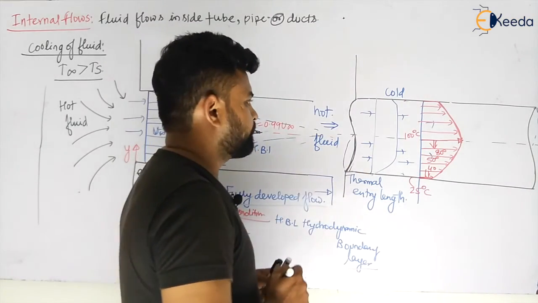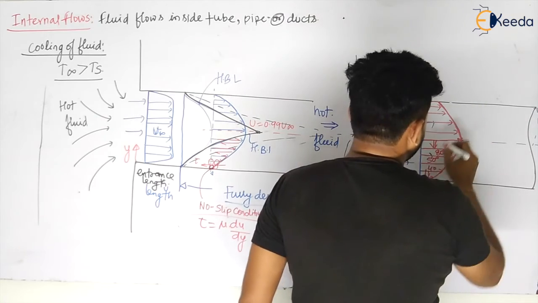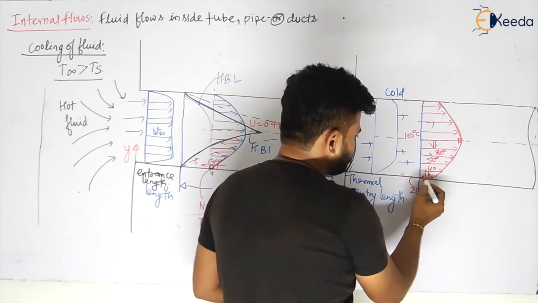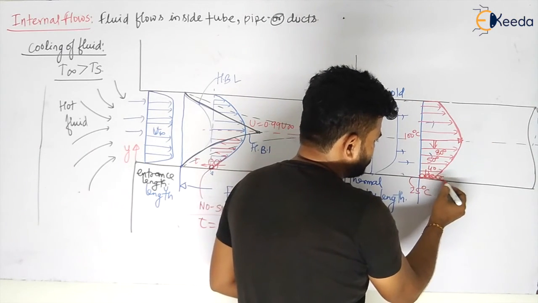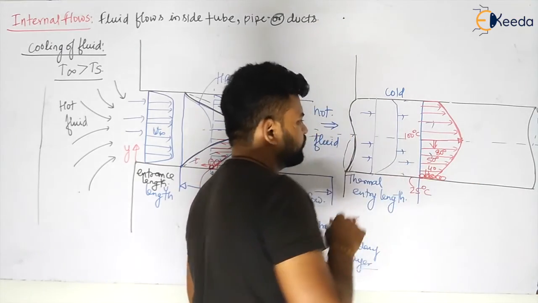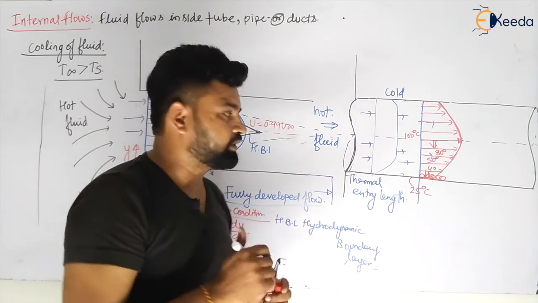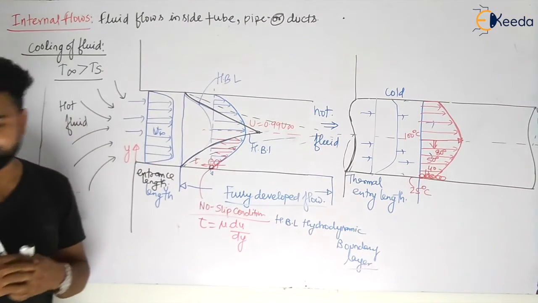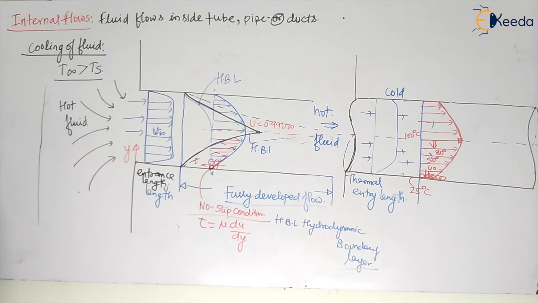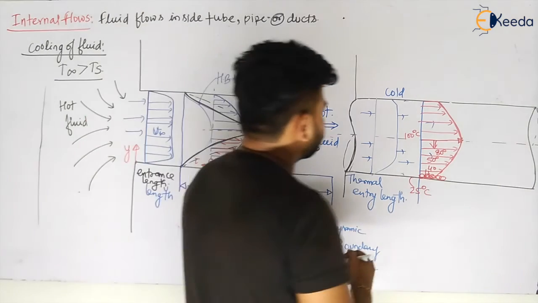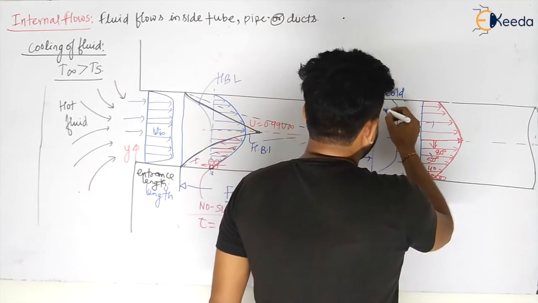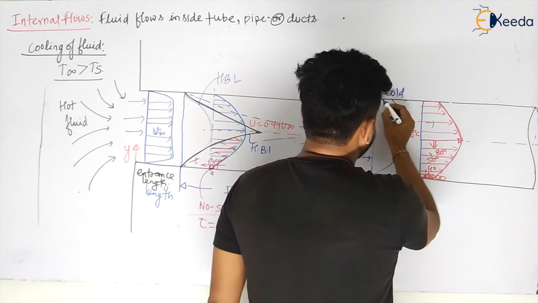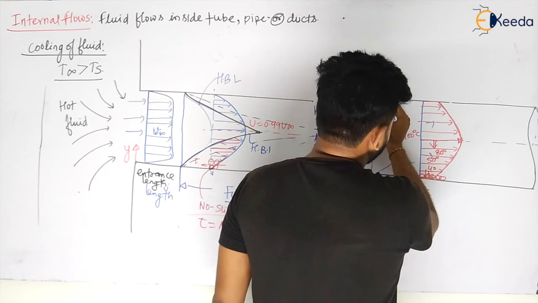Okay. Now this is called your what? So like this, when the fluid touches this surface, due to the no slip condition, it will come to rest. Then again the heat transfer. You have seen this concept. Let us see what will be the thermal boundary layer, my dear students. The thermal boundary layer will be like this. Let us see. From here, the thermal boundary layer will be something like this.